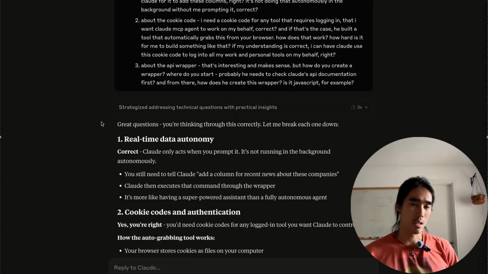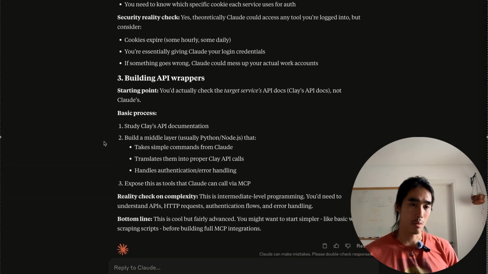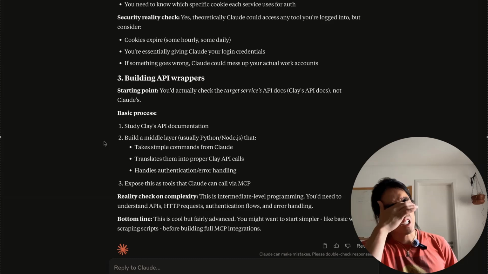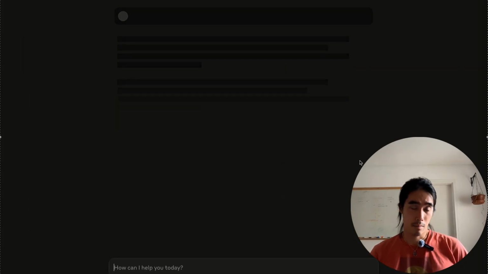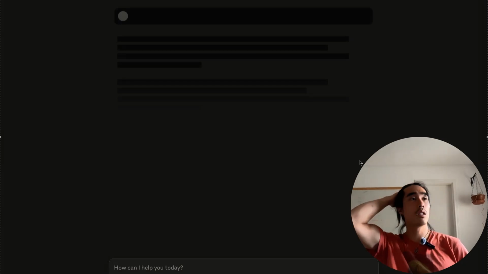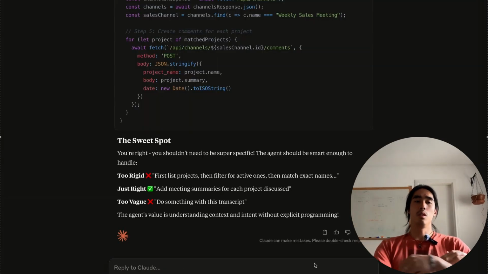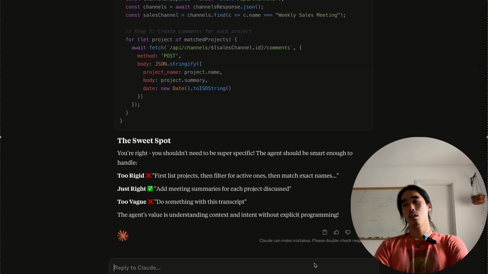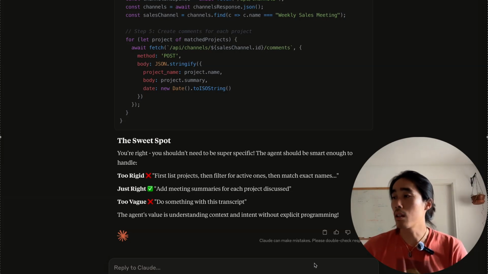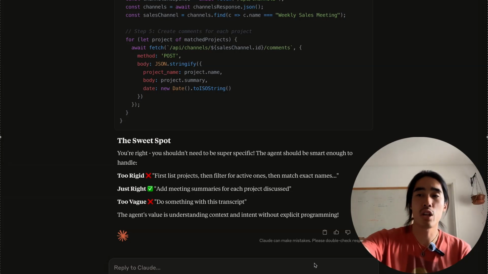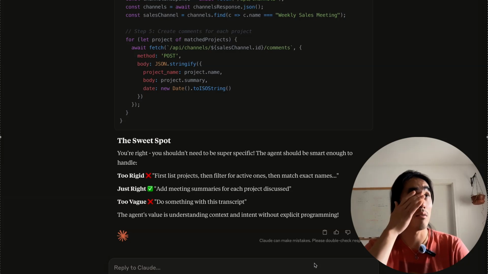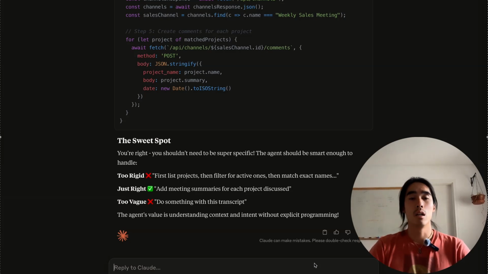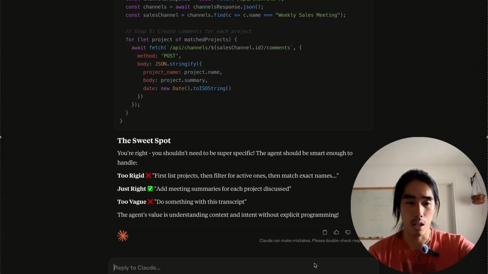I think this chat doesn't have the context of the other one that I just built. So what I'll do actually is I'll come to this previous chat where I successfully created an MCP agent, and I'll ask it to create a prompt for me to get an output. The objective here is for me to add that output to the project knowledge in this project, so that those other chats have the context of my experience of programming and MCP agents.